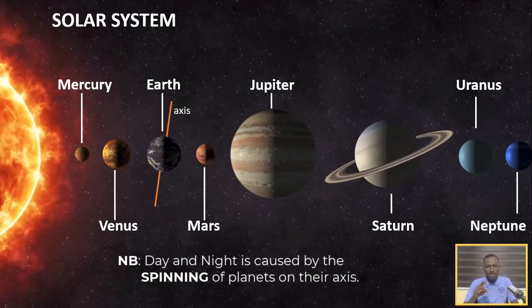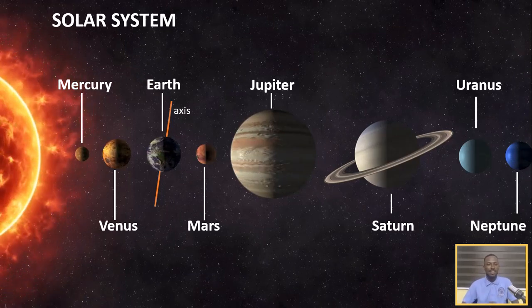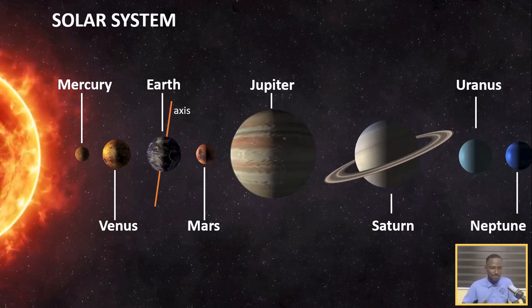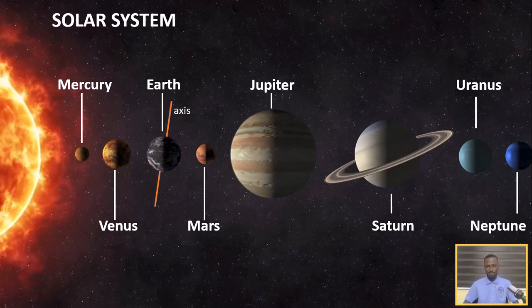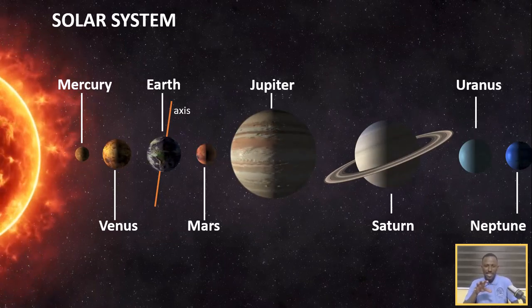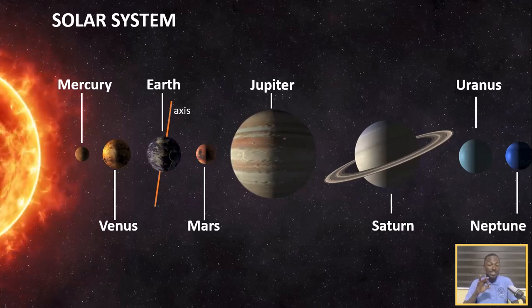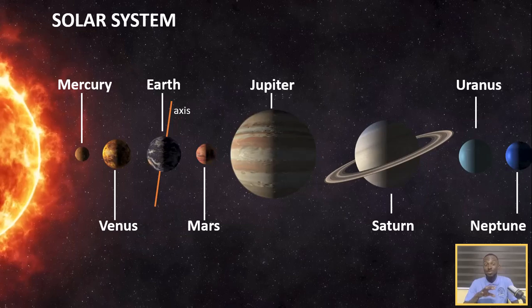But here's the interesting thing. Earth is not the only planet that spins on its axis. Other planets like Mars, Venus, Mercury, and Jupiter all spin on their axis. But from this video, you can see that the speed at which Jupiter is spinning on its axis is higher than the speed at which Earth is spinning.